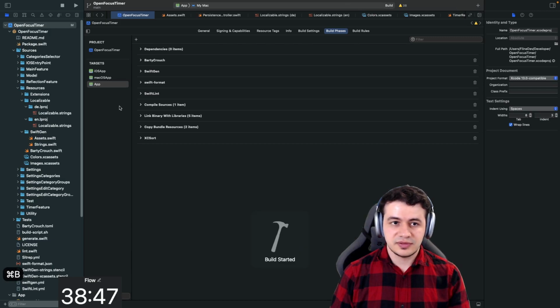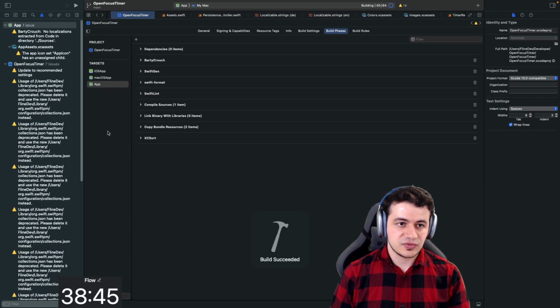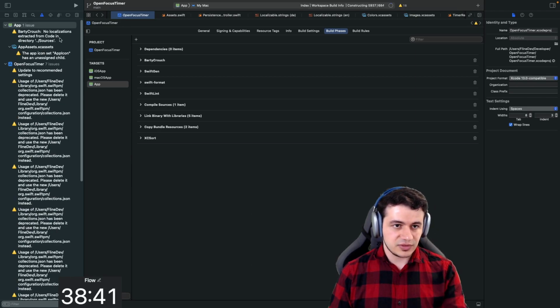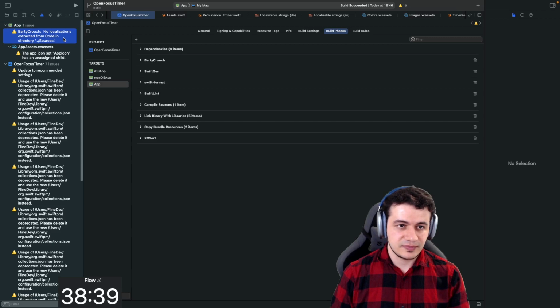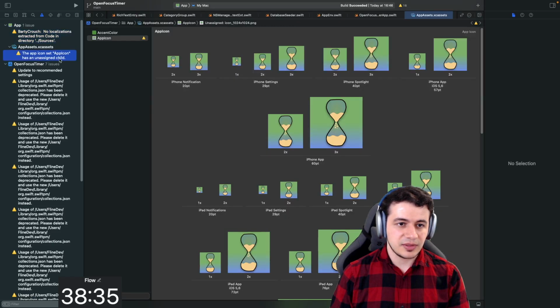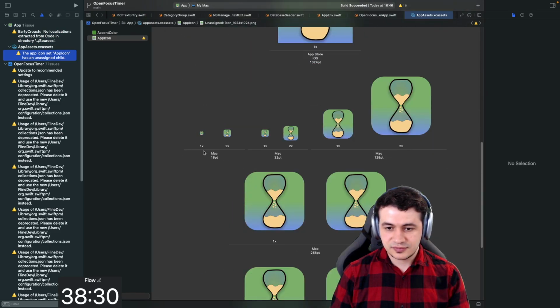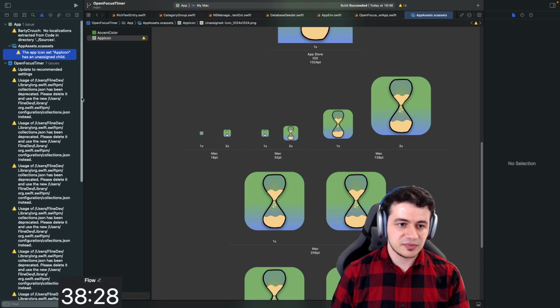And let's build again. Let's see if we are getting as many warnings as before. No localization extracted from code in directory sources. That's something we can definitely fix later. The app icon, set app icon has an unassigned child. All right, let's first see if this is building.